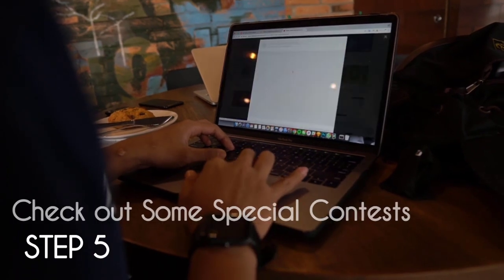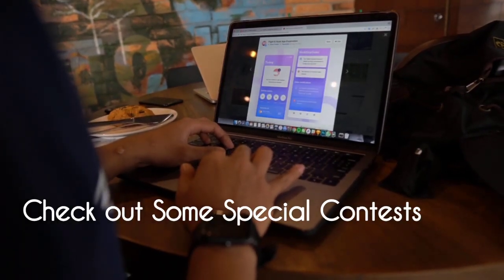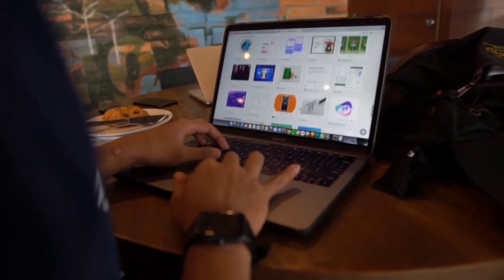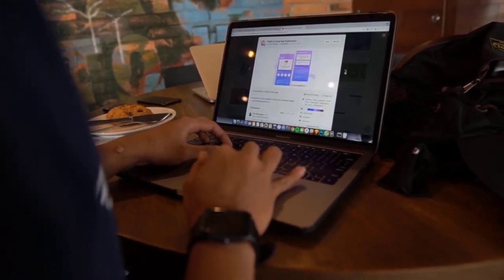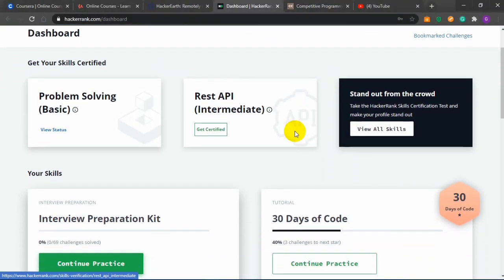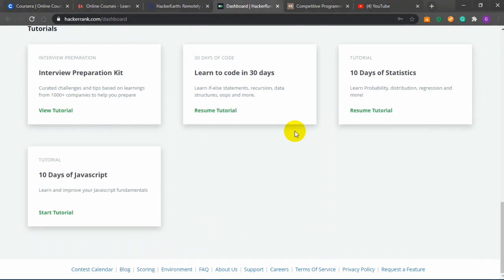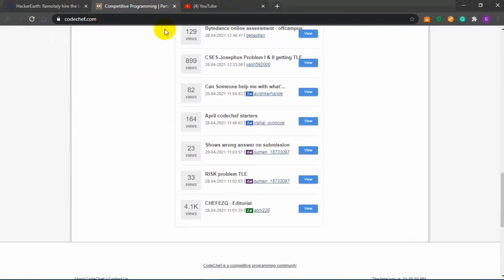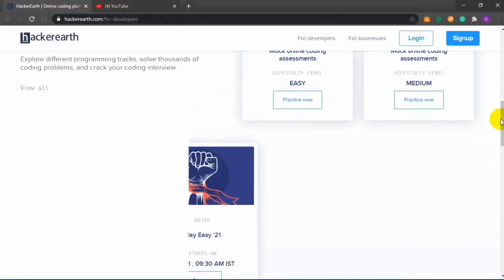Step 5. Check out some special contests. Participating in contests which are based on programming language is beneficial for your growth as programmer. You can check websites like HackerRank, CodeChef, and HackerEarth for daily and interesting contests. If you will end the contest with the top 3 or top 10 position, they will give you rewards too.